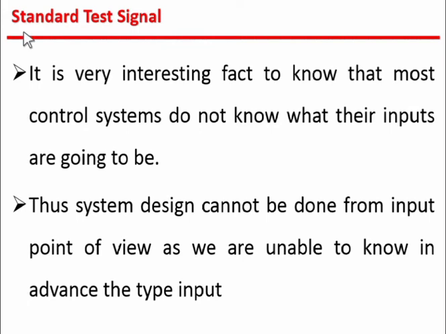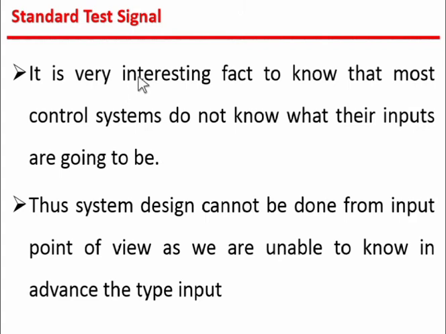First topic is standard test signals. In control systems, there are many kinds of inputs like sine wave, cosine wave, impulse input, step input, square wave, triangular wave. So first, after the design of the control system, we have to identify the system's response for particular inputs. So how it acts at different input signals. So we have to test this control system for the different types of control inputs.